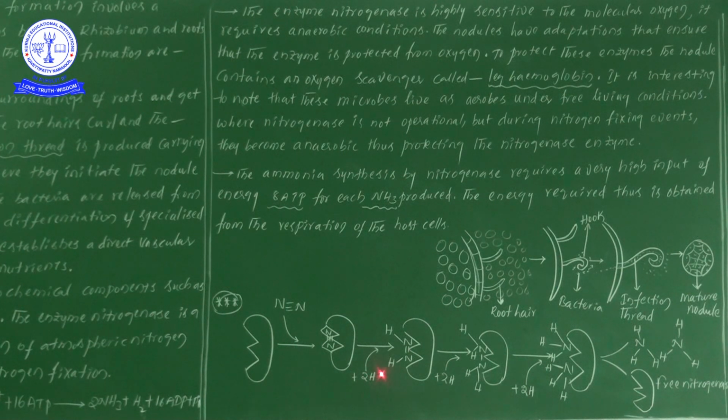The first reaction here is the reduction process. Reduction is nothing but the addition of hydrogen or the removal of oxygen. By the process of reduction, 2 hydrogens are added to the nitrogen. Initially, between the 2 nitrogens, we have drawn 3 covalent bonds. It is not appearing in the diagram, but here 2 covalent bonds are there, and the third one is going to be combined with hydrogen, here one and here one.